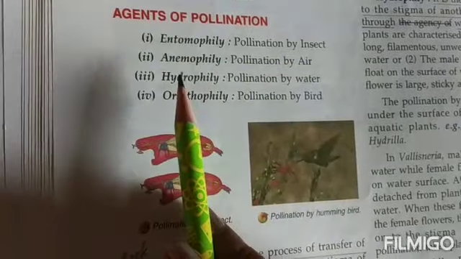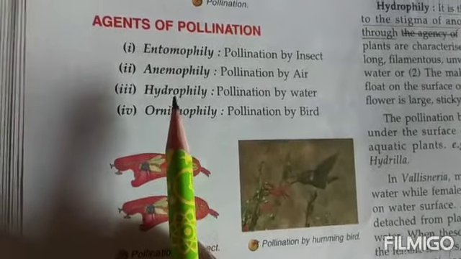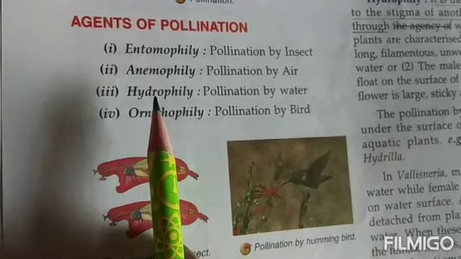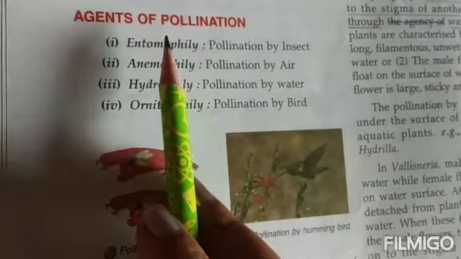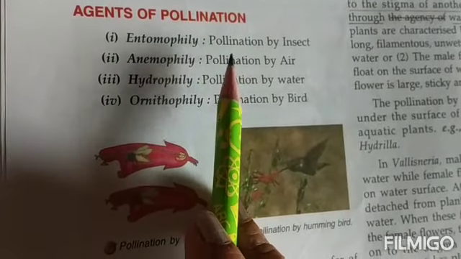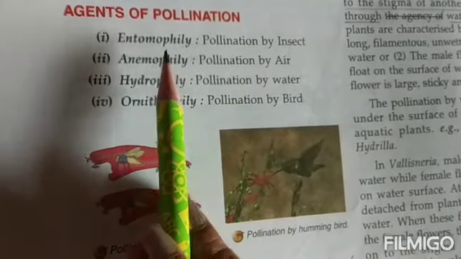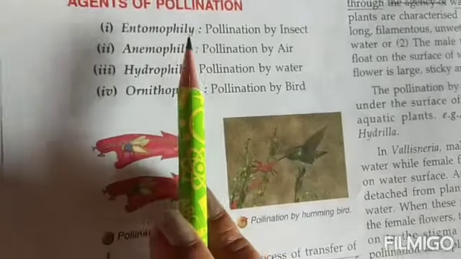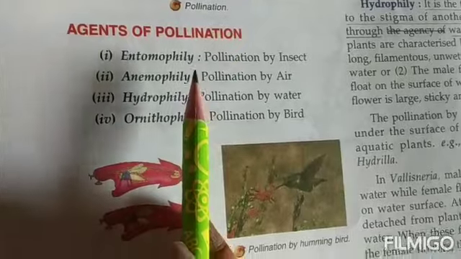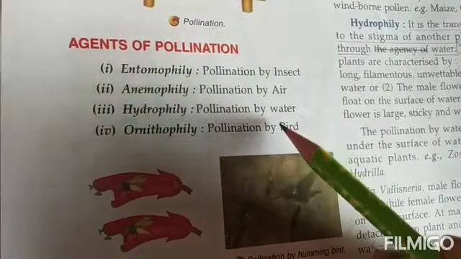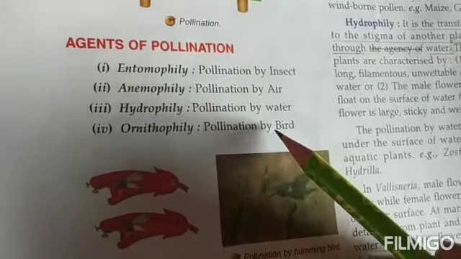Children demanded this video, so that is why I am again making a video and posting it for the further parts of the flower. I hope they will be benefited through this. The various agents of pollination are those that help in the process of pollination, that is, the transfer of pollen grains from the anther to the stigma. It is brought about by various agents, and in detail we are going to see all of these.